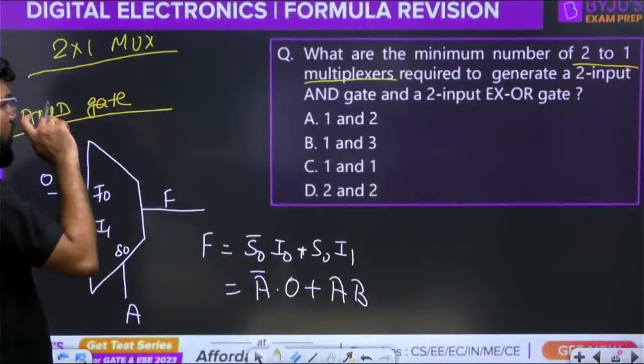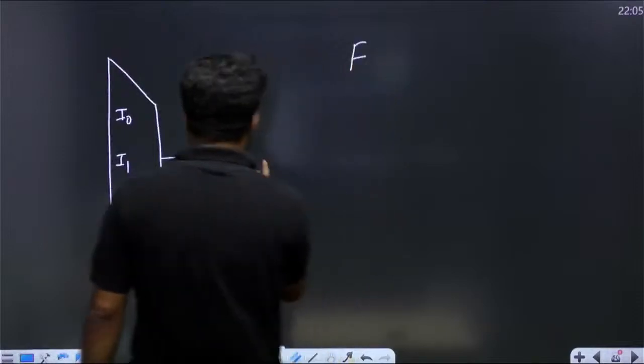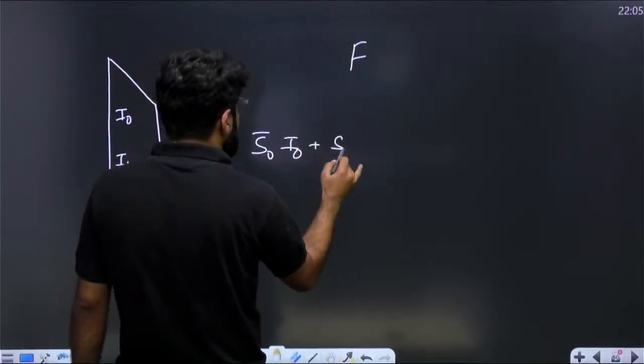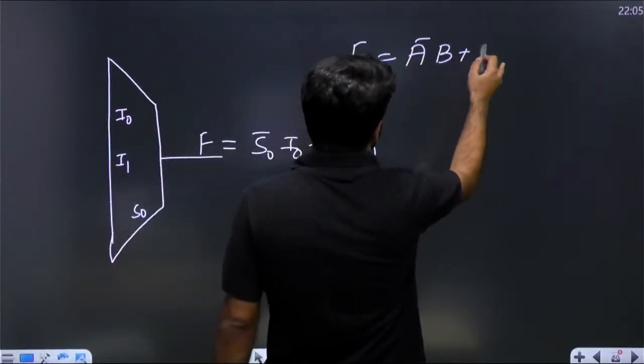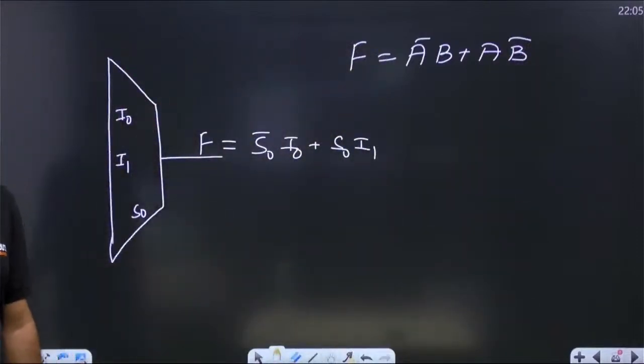So let's look at the XOR gate. Pay attention. What is the output of the XOR gate? Here it will be S0 bar into I0 plus S0 into I1. But I need A bar B plus A B bar. There is complement in both.